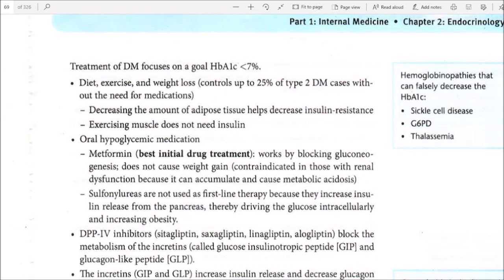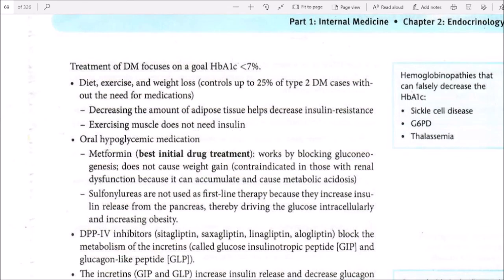Treatment of diabetes mellitus focuses on a goal HbA1c less than 7%. Diet, exercise, and weight loss control up to 25% of type 2 diabetes mellitus cases without the need for medications. Decreasing the amount of adipose tissue helps decrease insulin resistance. Exercising muscle does not need insulin.